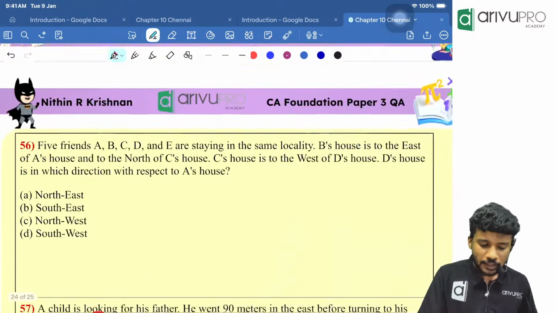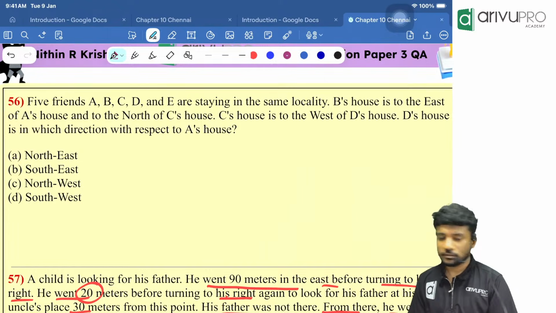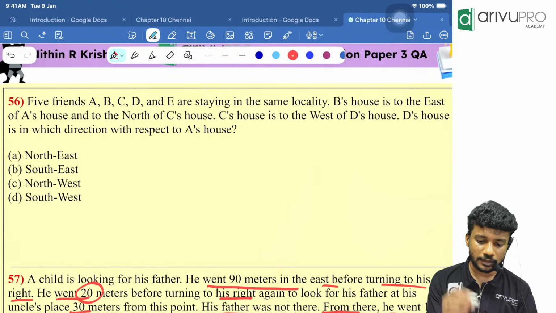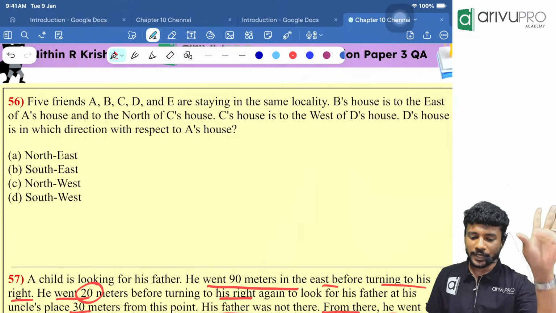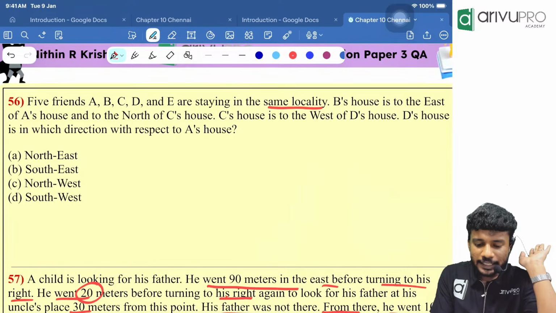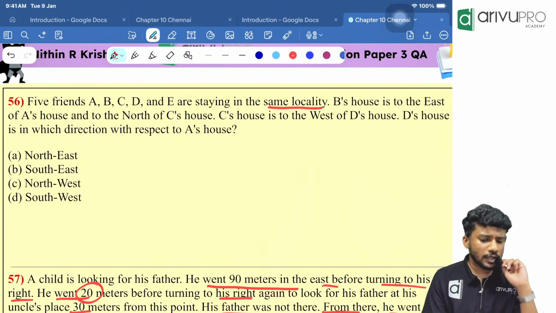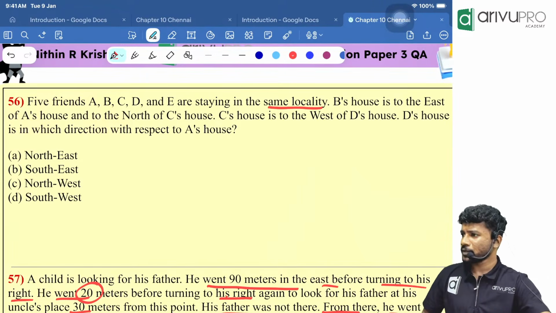Okay. So, the second last question for the day. People, what has been given? 5 friends A, B, C, D, E are staying in the same locality. What do you mean by same locality? They are nearby. In the same area they are situated.